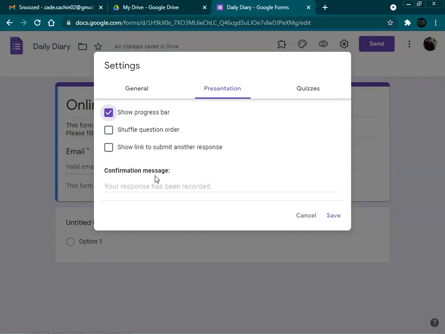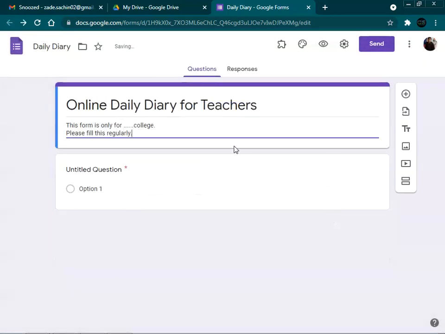And lastly, we have to show the confirmation message that your data is saved successfully. This message will be displayed by the end of the submission of the form. So we'll click on the save option. Now we will start preparing the form, but before that, we will add the